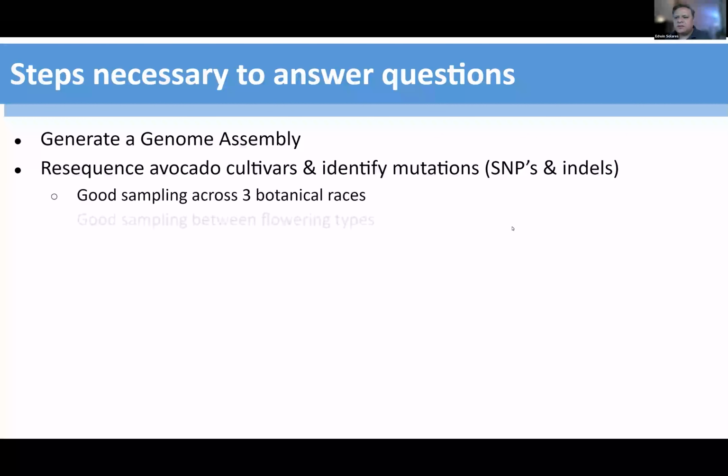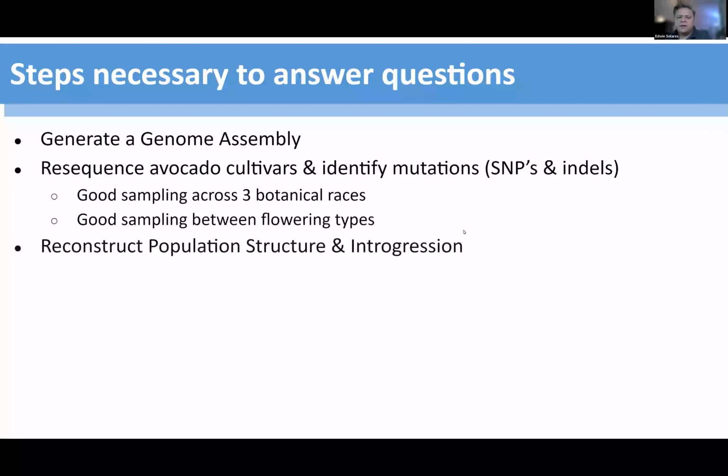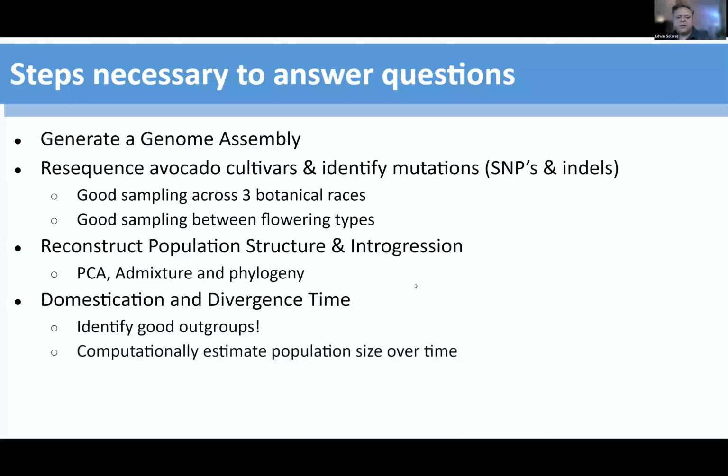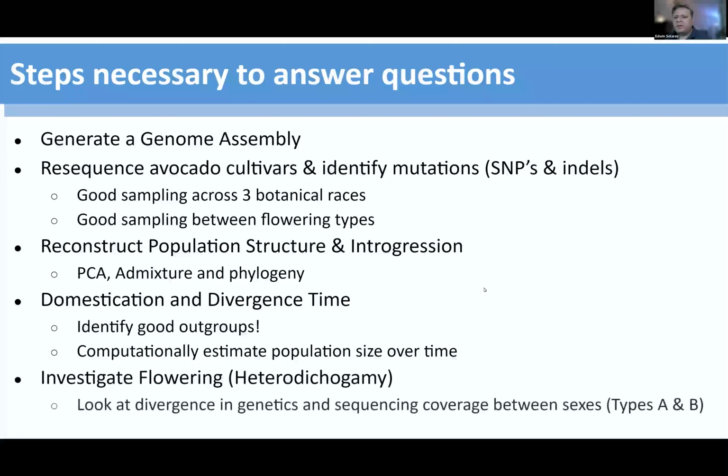For that, we need good sampling across the three botanical races, as well as the flowering types. We want to reconstruct the population structure and look at the introgression. In order to do that, we're going to look at PCA, admixture, and phylogeny. For the purpose of our talk, we're going to look at PCA since the admixture and phylogeny results are identical and basically have no new information. We'll also look at possible domestication by looking at divergence time between the three racial ecotypes. In order to do that, we have to identify good outgroups and computationally estimate our population size over time using MSMC. To investigate the flowering for heterodichogamy, we'll do FST analysis between the two flowering types.